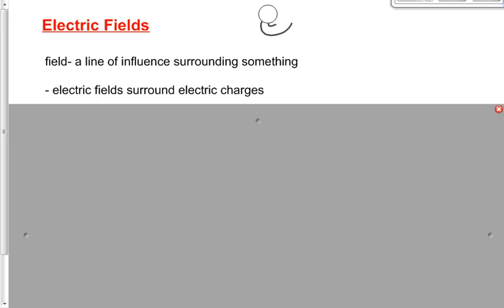Similarities? Well, if we draw the gravitational field surrounding the Earth, we would call it a radial field. A radial field that radiates around the Earth. But it actually points toward the Earth because we define its direction as the way that an object with mass would move if placed in the field, right? Mass is always attracted toward the Earth. Mass is pulled towards the Earth.